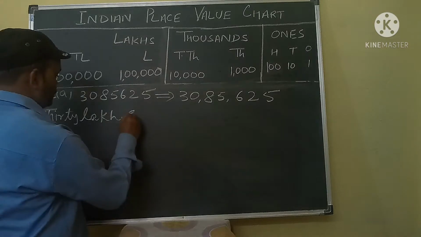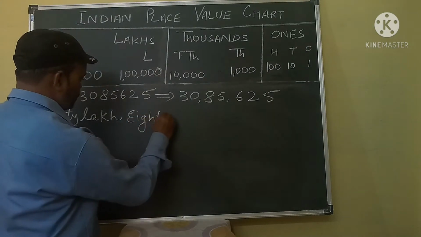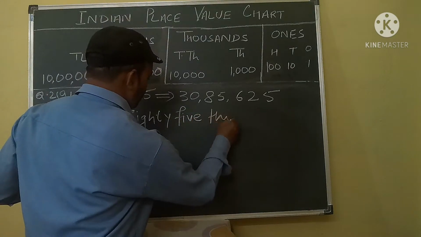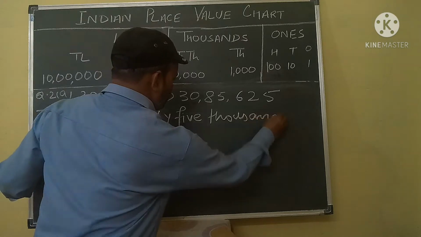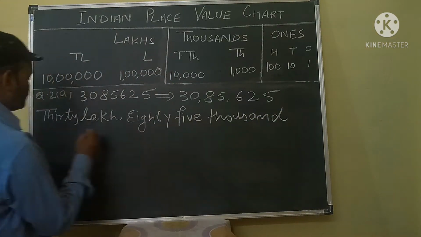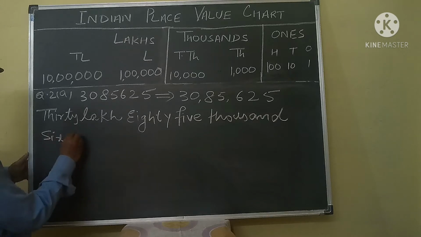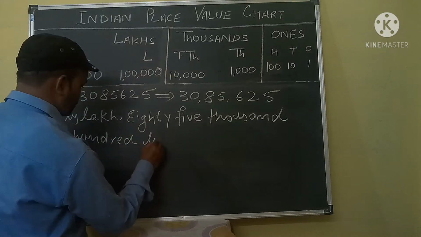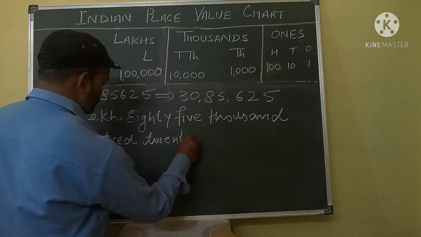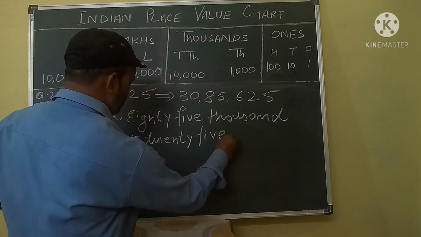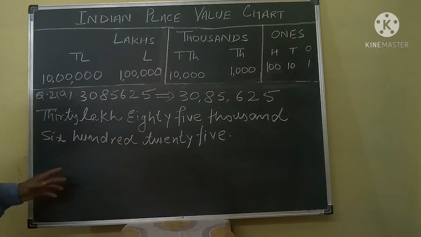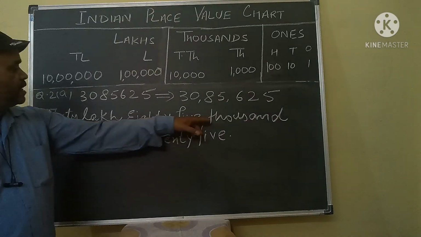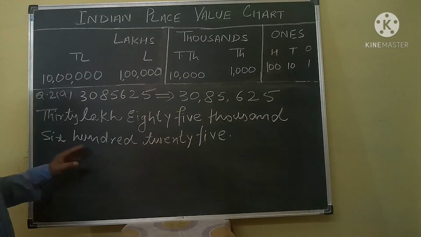$30 lakh, $85,000, $625. Okay. So your answer will be 30 lakh 85,625.